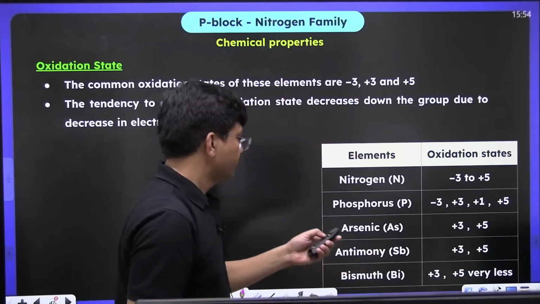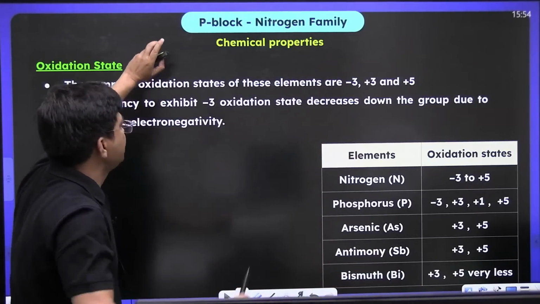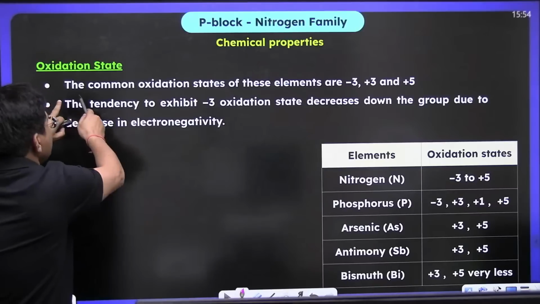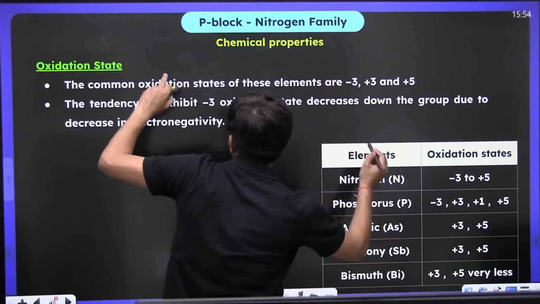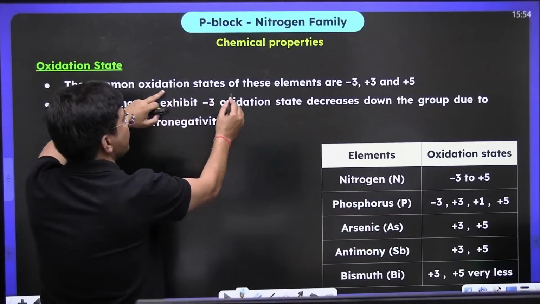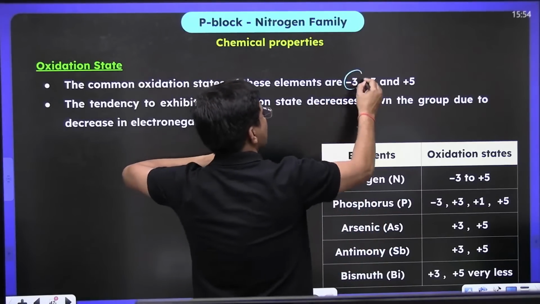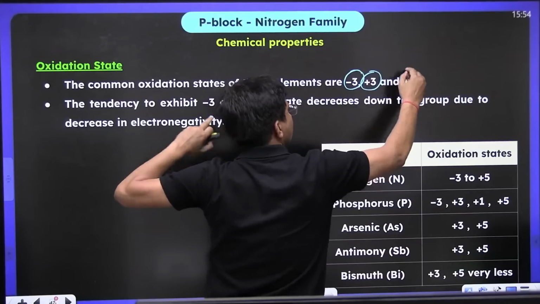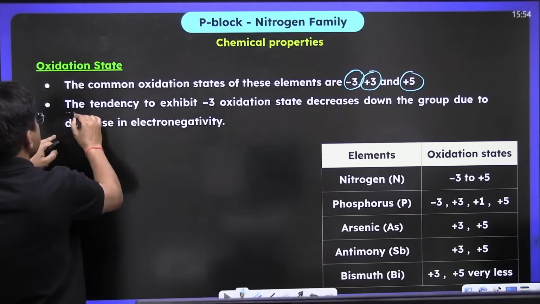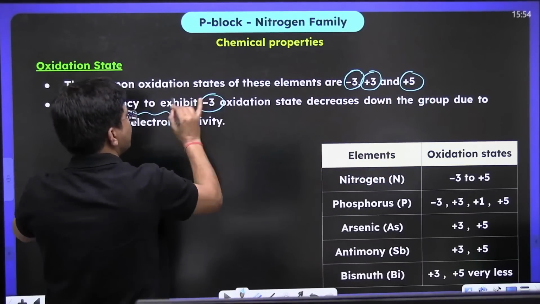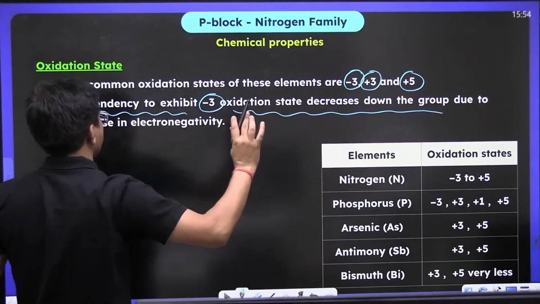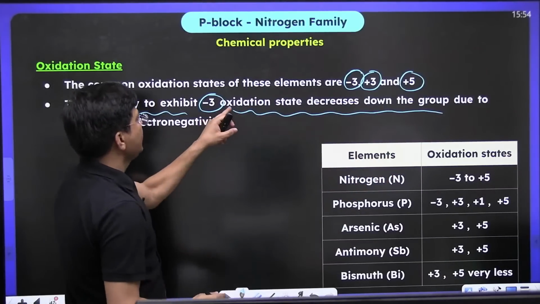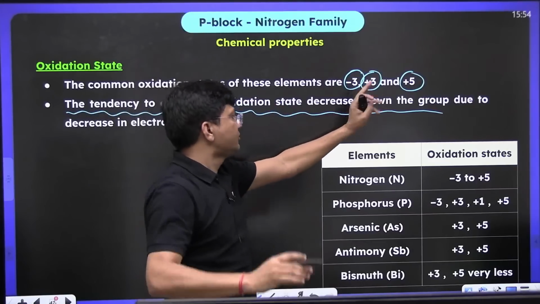Right. See now, oxidation state is very, very important. These are the lines taken from your NCERT. The common oxidation states of these elements are -3, +3 and +5. But what they are writing: the tendency to exhibit the -3 oxidation state decreases down the group. What does it mean? The -3 oxidation state decreases down the group.